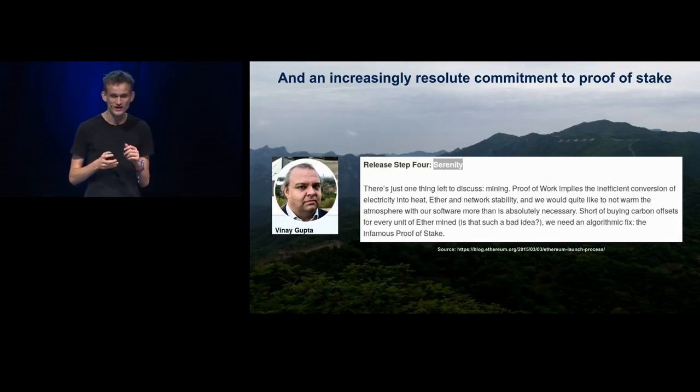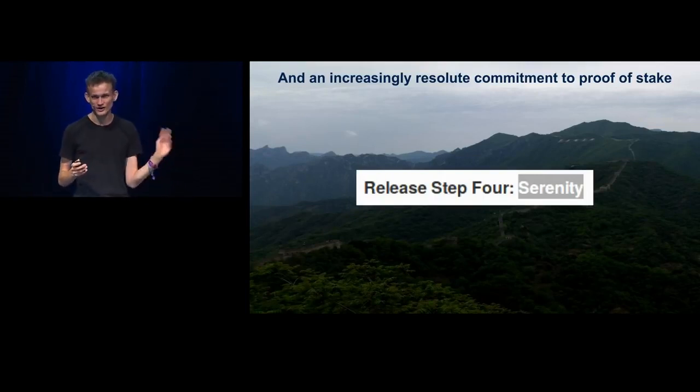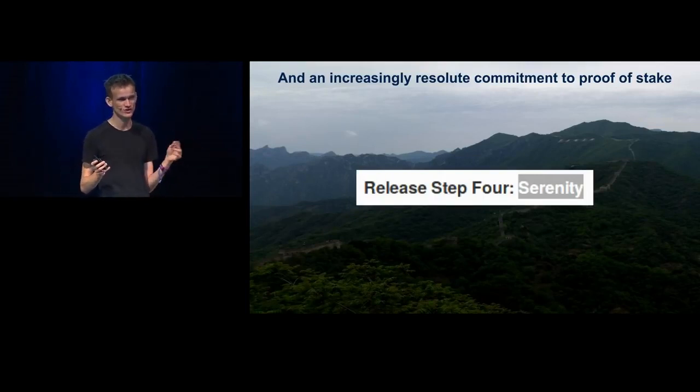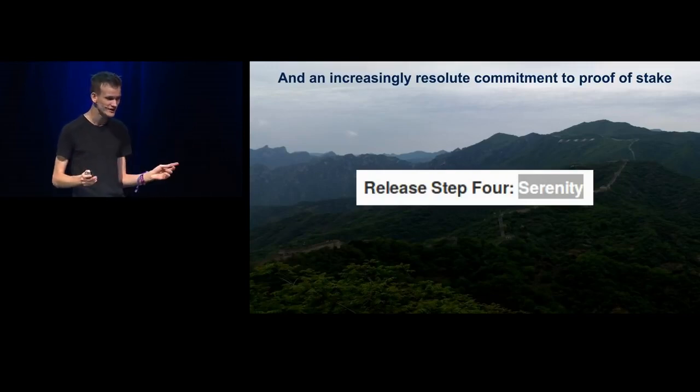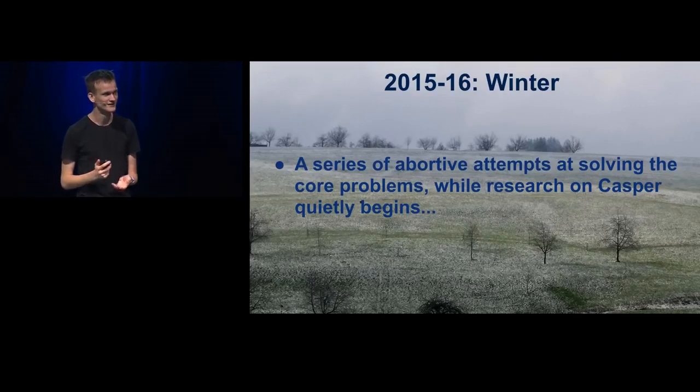And Stage 4, Serenity, proof of stake, right? So from now on, we're not going to call it Ethereum 2.0. I also refuse to use the word Casper because I find it insanely lame. We'll call it Serenity.